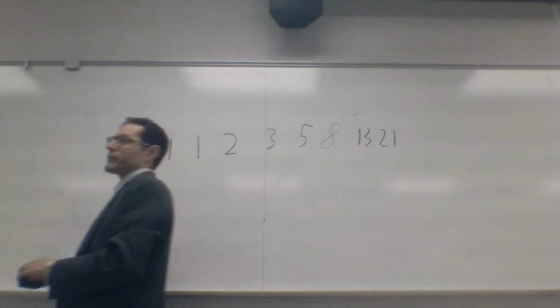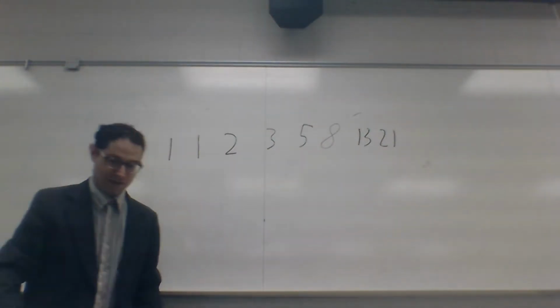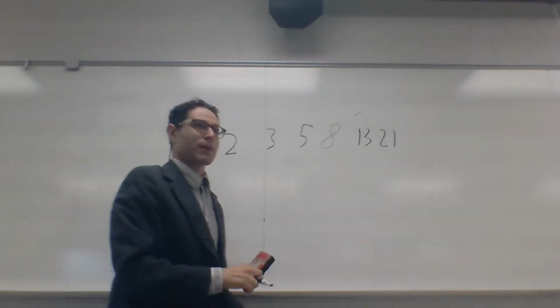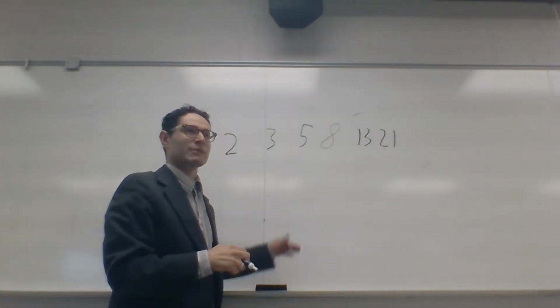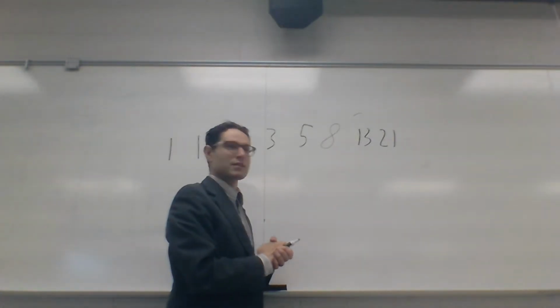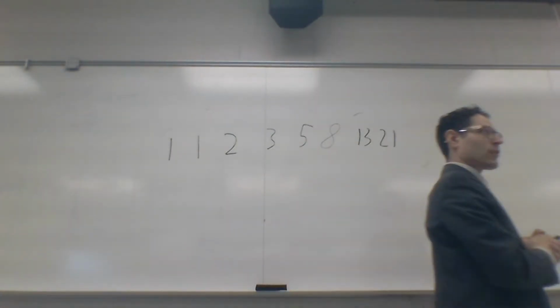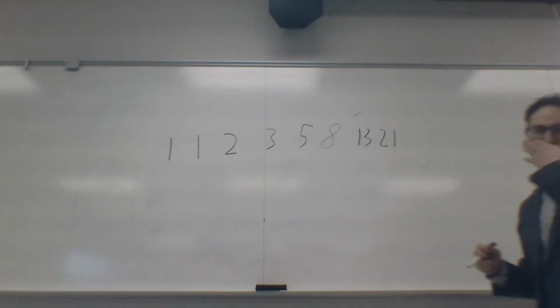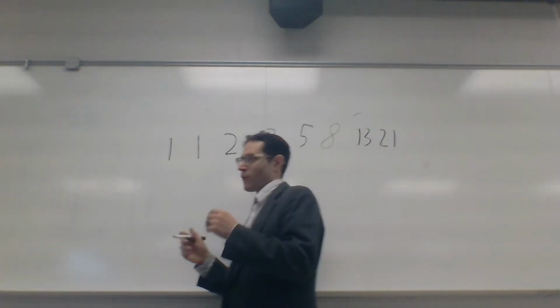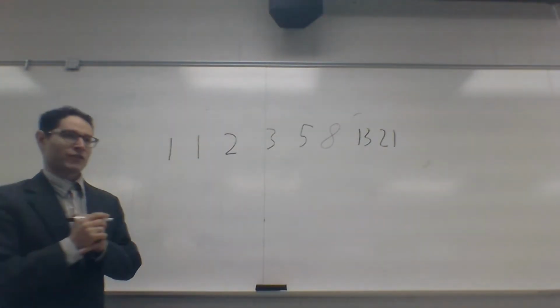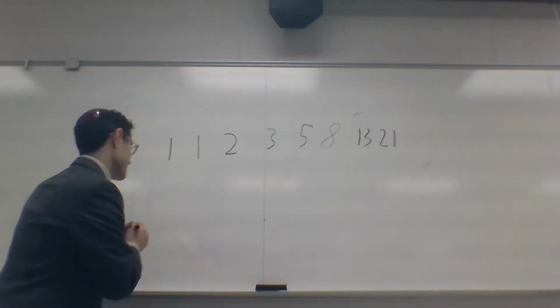This is definitely a recursive sequence because to calculate the next number in the sequence, we rely on the previous numbers in the sequence. So let's write our mathematical definition for the Fibonacci sequence.